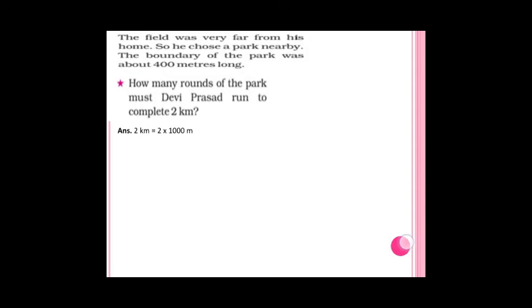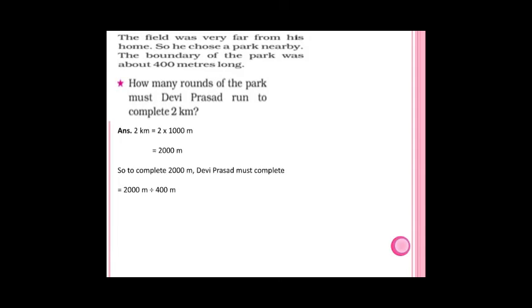So 2 kilometers is equal to 2 into 1000 meters, that is 2000 meters. First you have to convert kilometers into meters. That is 2000 meters. So to complete 2000 meters, Devi Prasad must complete... You know that the park is only 400 meters, right?